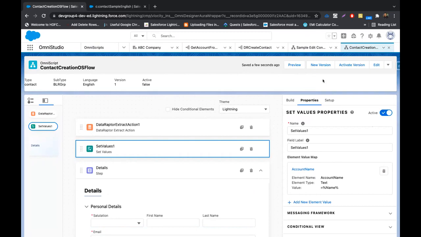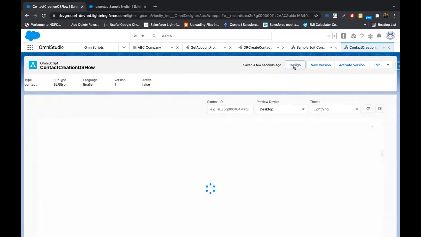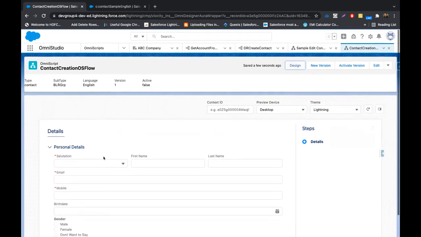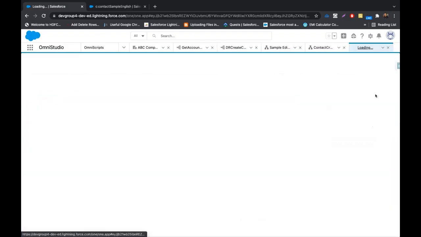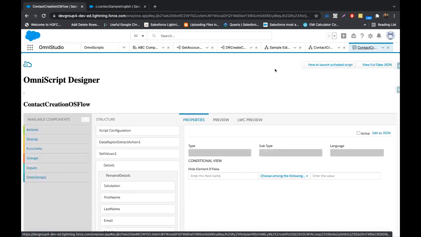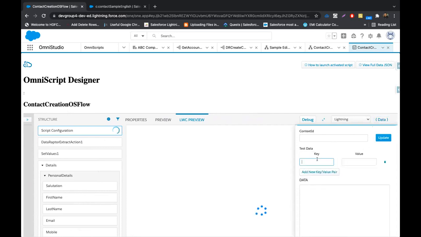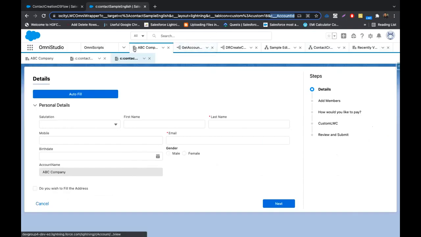I'll quickly go to preview. Since we have not passed the account name till now, that's why it's coming empty. In Lightning we cannot add text variables, so I'll go to Classic Designer quickly, and I can show how we can add text variables here. I'll do this preview quickly, and inside data, I'll add a text variable called account ID, and the account would be ABC company.